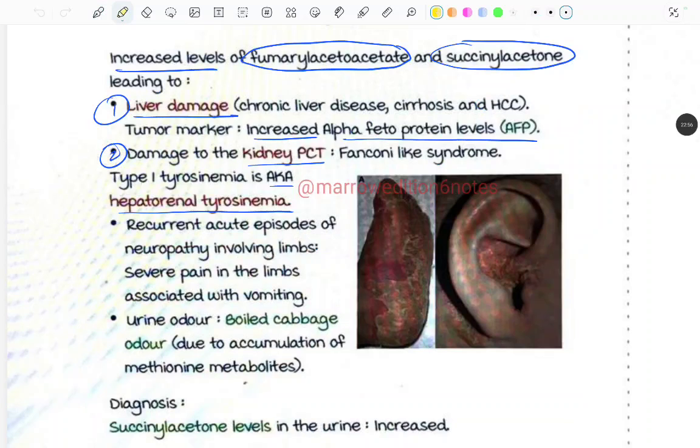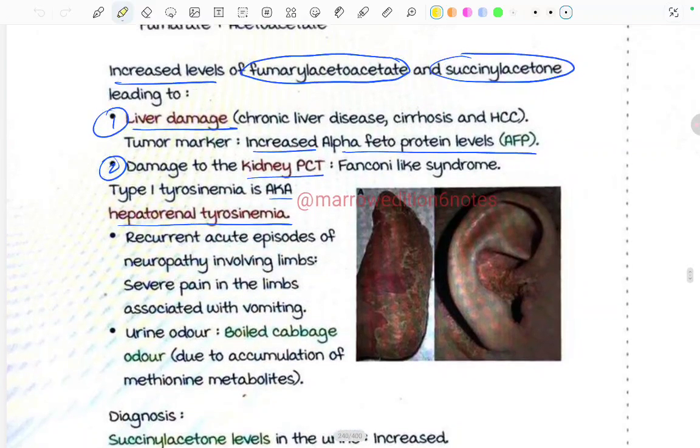Right, so type 1 tyrosinemia is also known as hepatorenal tyrosinemia. Why? Because there are both hepato and renal manifestations. What is the liver manifestation? There can be chronic liver disease, cirrhosis, or HCC. And what is the tumor marker for HCC? It's alpha-fetoprotein. And there is also damage to the kidney PCT, like Fanconi-like syndrome. That's why type 1 tyrosinemia is also known as hepatorenal tyrosinemia.